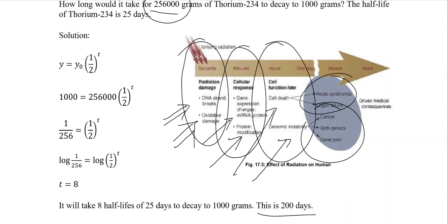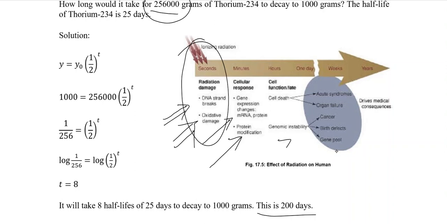It is because of the radiation effect of the bombs used by the Americans in their war on these two countries. In these countries we have much more severe acute syndromes and some organ failures. So these are the negative effects of radiation.